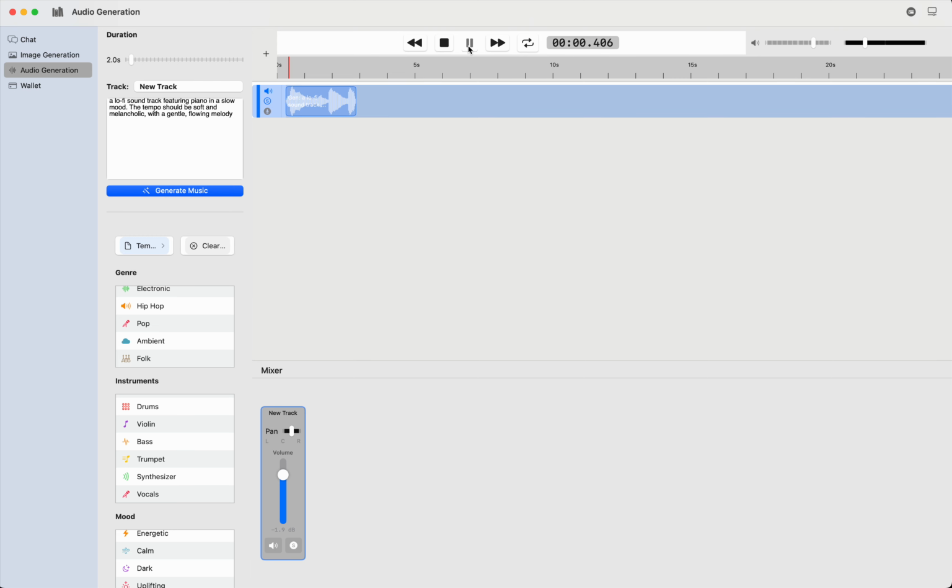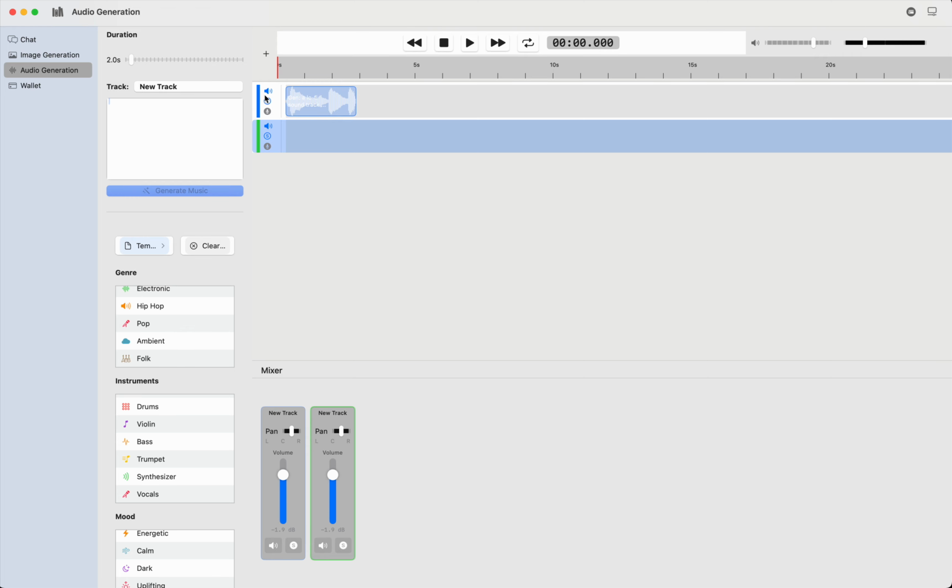But so let's listen to this. Keep in mind, this is only 2 seconds I wanted to show you. I wanted to show multiple tracks, so we create a new track. They're color coded. You can rename them.